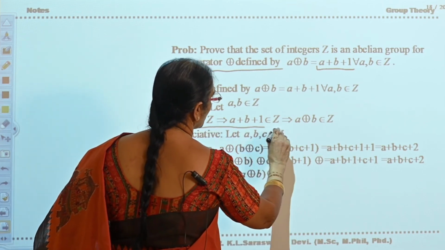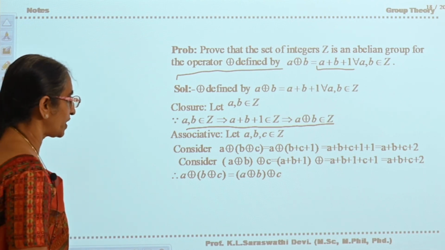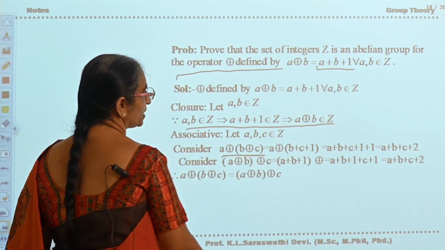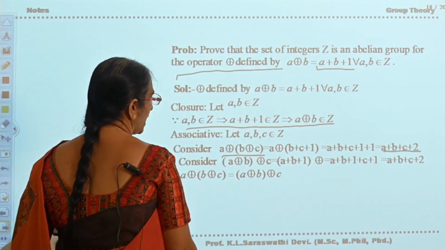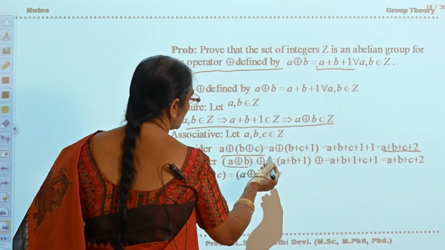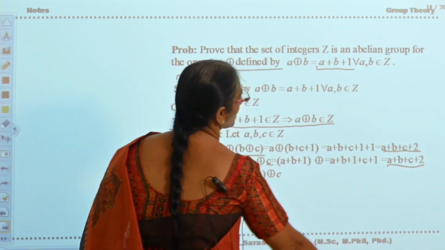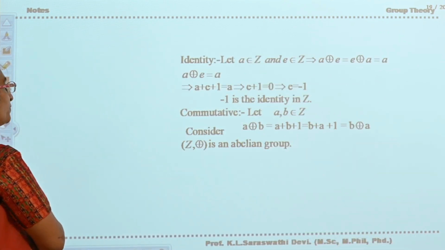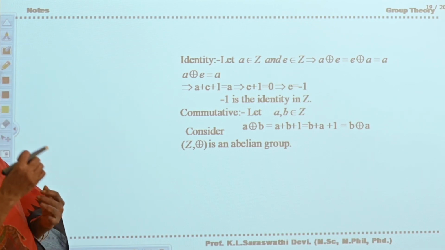A, B belongs to Z, A plus B plus 1 belongs to Z, so closure satisfies. If you calculate A circle B circle C, you will get A plus B plus C plus 2, and again A circle B circle C the other way, you will get A plus B plus C plus 2. So associativity satisfies.